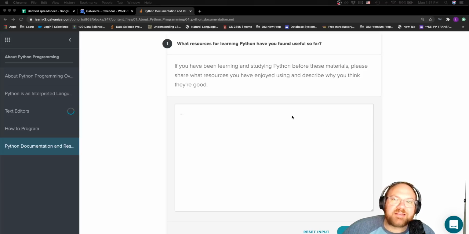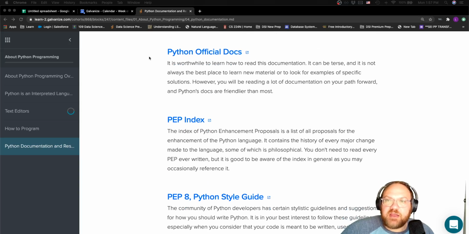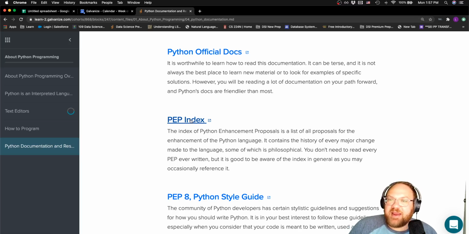Hey there, we're on the last lesson about Python programming, just our first little introduction to Python. And this lesson introduces some of the official documentation, PEP, which is the Python Enhancement Proposals.